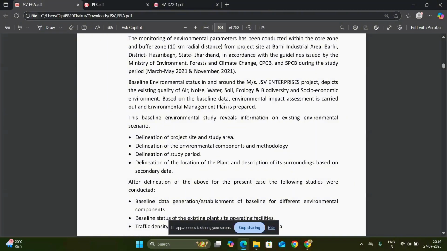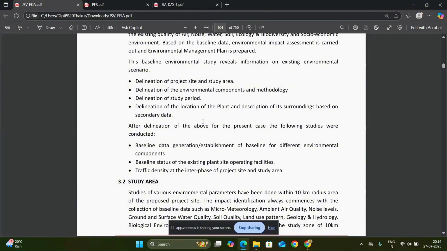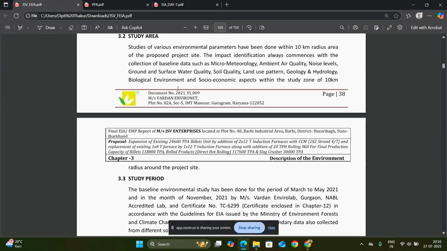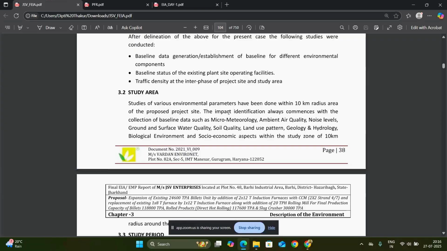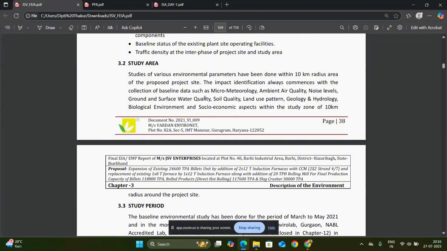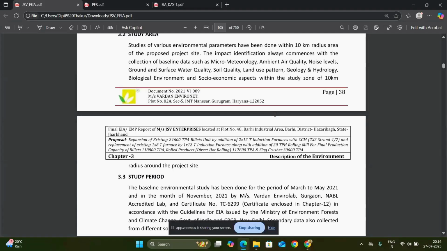And in baseline data, we have basically air, noise, water, soil, ecology, biodiversity, socio-economic environment, and also the climate of the study area. The study area of the project site is within a 10-kilometer radius of the proposed project site, where we take the micrometeorological, ambient air quality, noise level, ground and surface water quality, soil quality, land use pattern, geology and hydrology, biological environment, and socio-economic aspects of the study area, which again, I repeat, is the 10-kilometer radius around the project site.